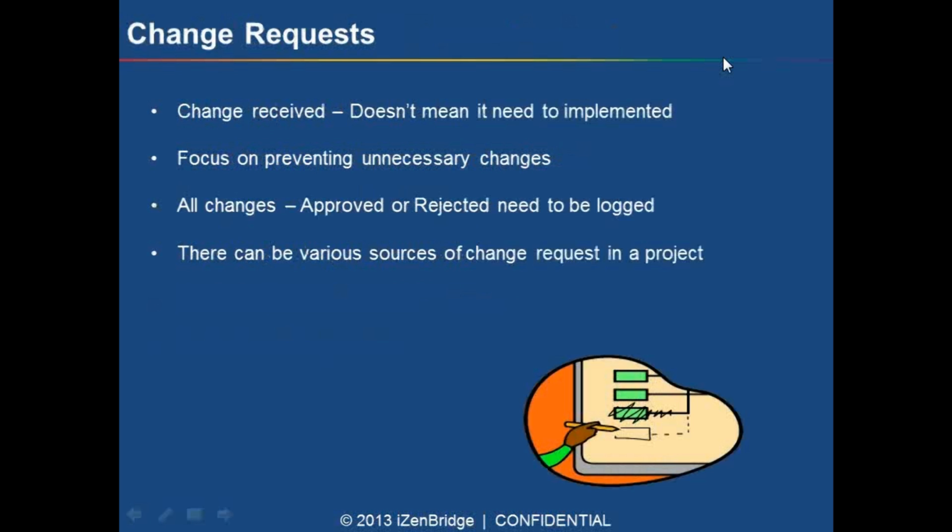Now let's take an example: you are a project manager of a software development project, or any project in fact, and you get a change request from your client. Or, okay, let's take another one. You're a project manager and you get a change request from your team member.